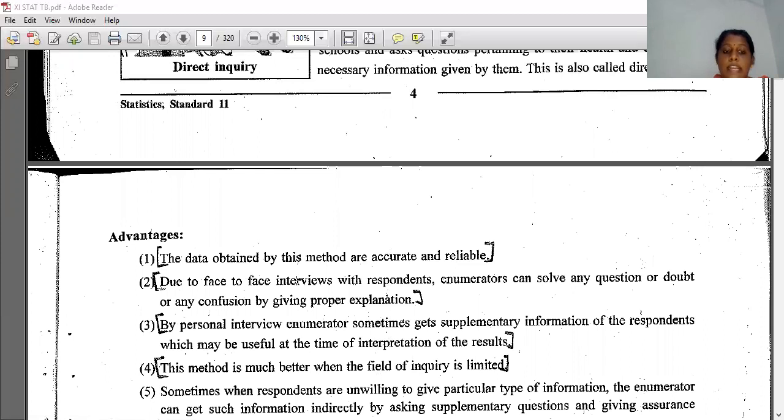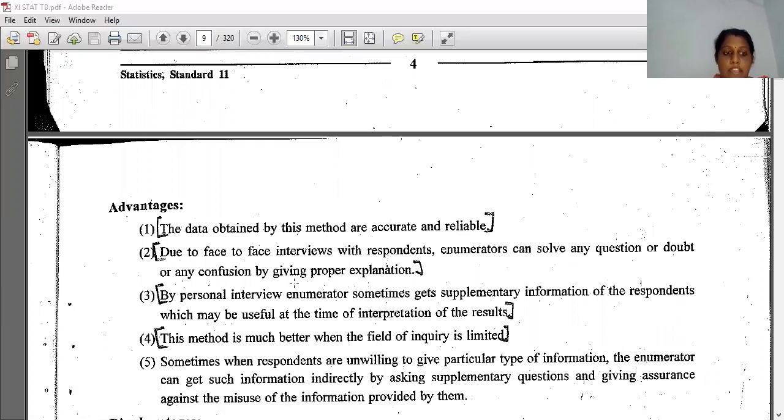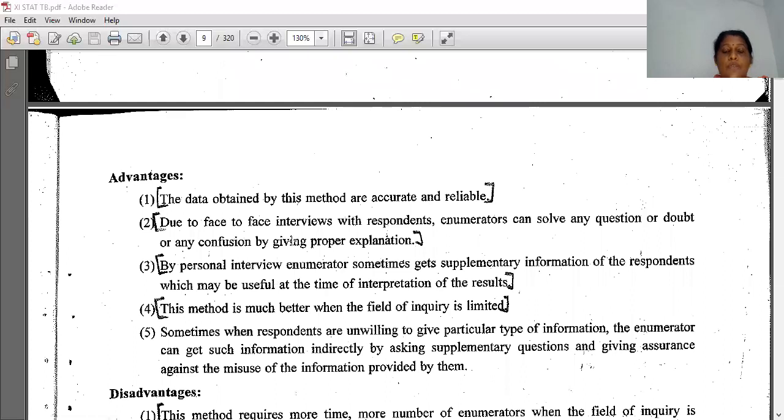We can trust the data collected by such methods. Direct inquiry: due to the face-to-face interviews with the respondents, the enumerator can solve any questions, doubts or confusions by giving proper explanation. Means on the spot he can clear his doubt. If he is not getting the answer he wants, then by hook or by crook he can ask the person and collect the data.